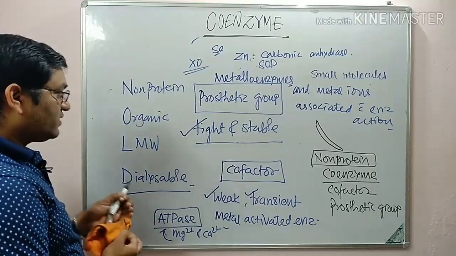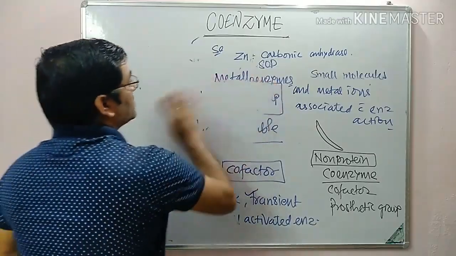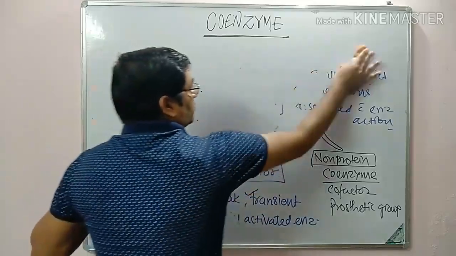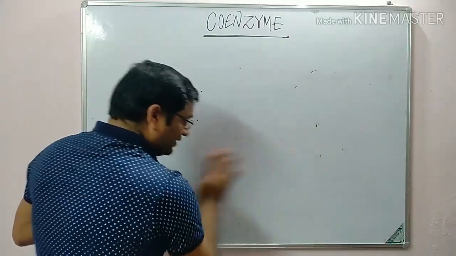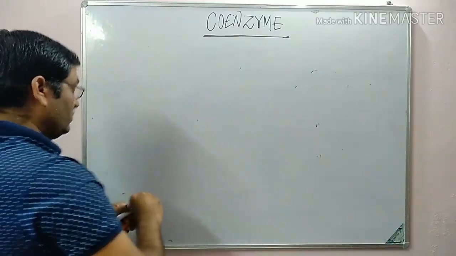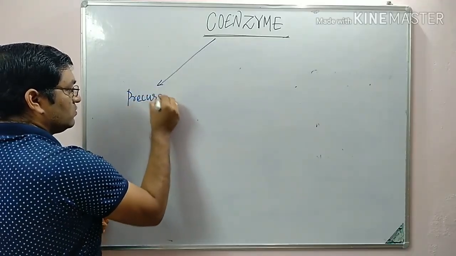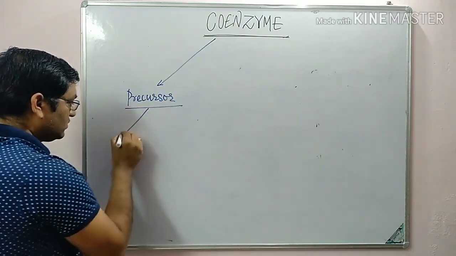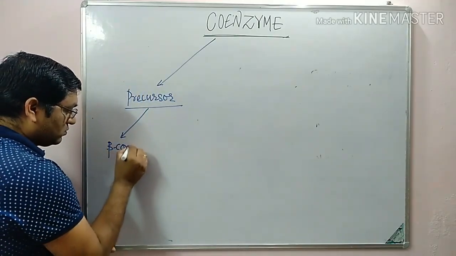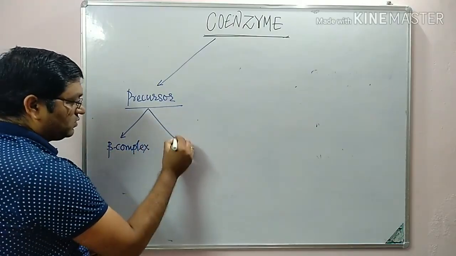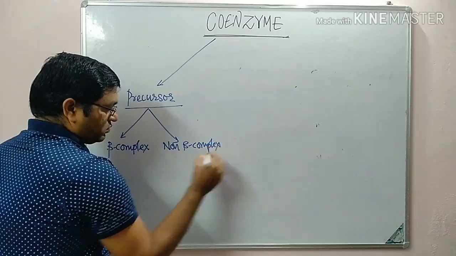Now coming to the classification, or you can say examples of coenzymes. They are classified on the basis of their precursor molecule. There are two types: coenzymes derived from B complex and non-B complex coenzymes.